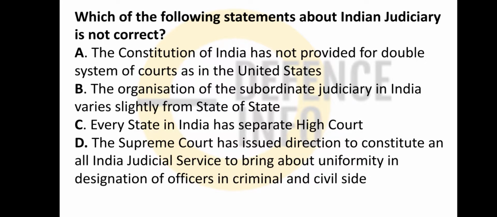Which one of the following statements about the Indian judiciary is not correct? The Constitution of India has not provided for a double system of courts as in the United States. Organization of the subordinate judiciary in India varies slightly from state to state. Every state of India has a separate high court. See, every state does not have a separate high court. This is incorrect.